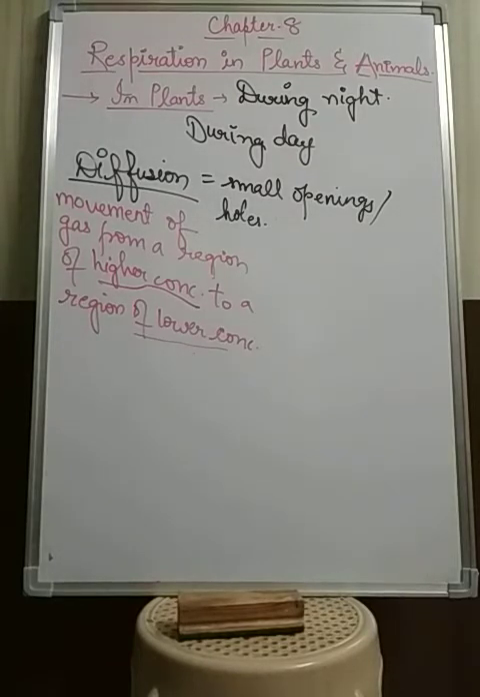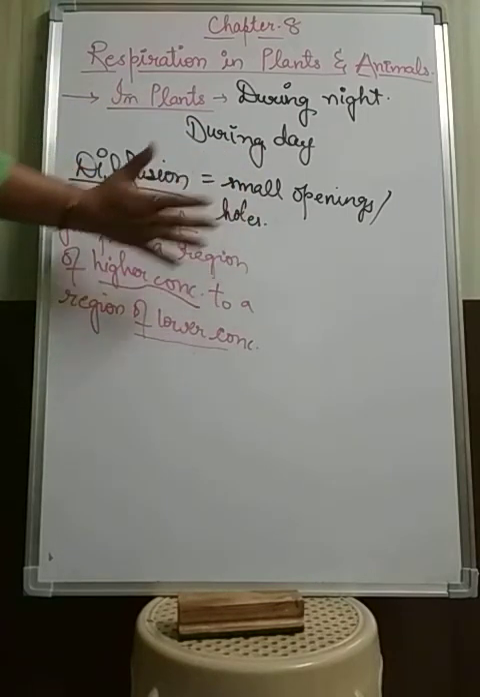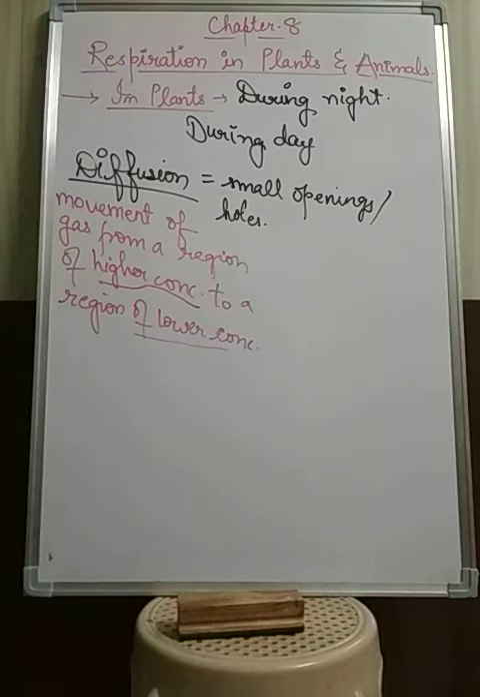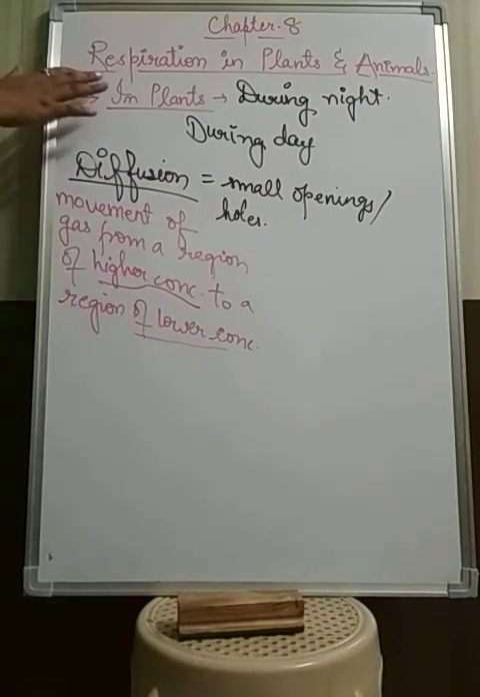But this gaseous exchange is slower in plants as compared to animals. This whole process is so slow when we compare plants and animals. So mainly these small openings or holes are actually the stomata. The stomata are helpful for this exchange of gas for the process of respiration. About that we will discuss.